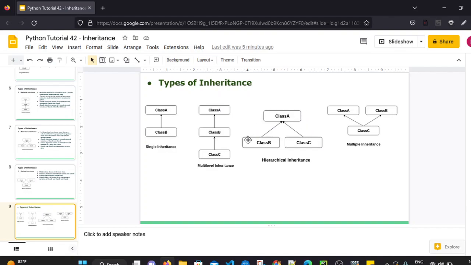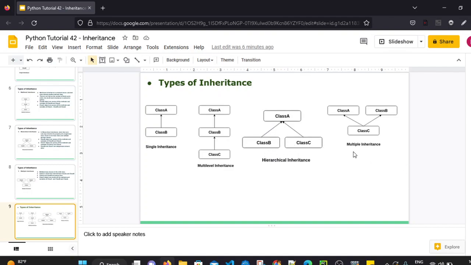In hierarchical inheritance, there is a single parent and multiple children. So class B object can access its own methods and variables as well as class A methods and variables, and class C is also another child which can access methods and variables of class C as well as class A. So single parent and multiple children, that is hierarchical inheritance.